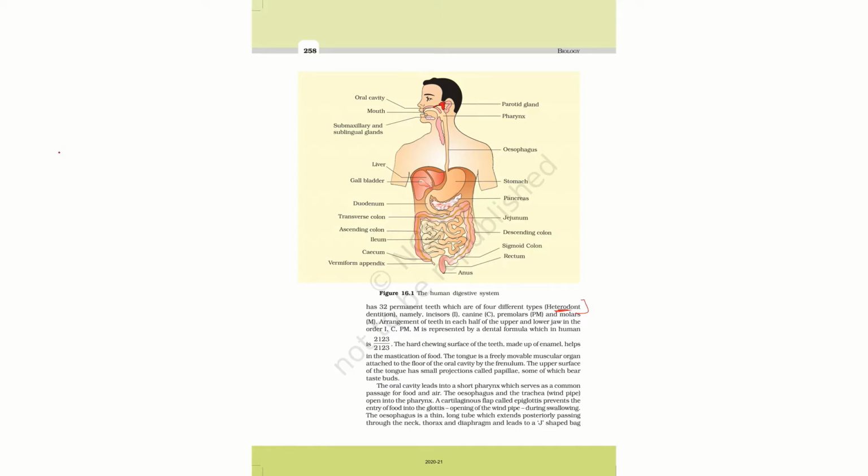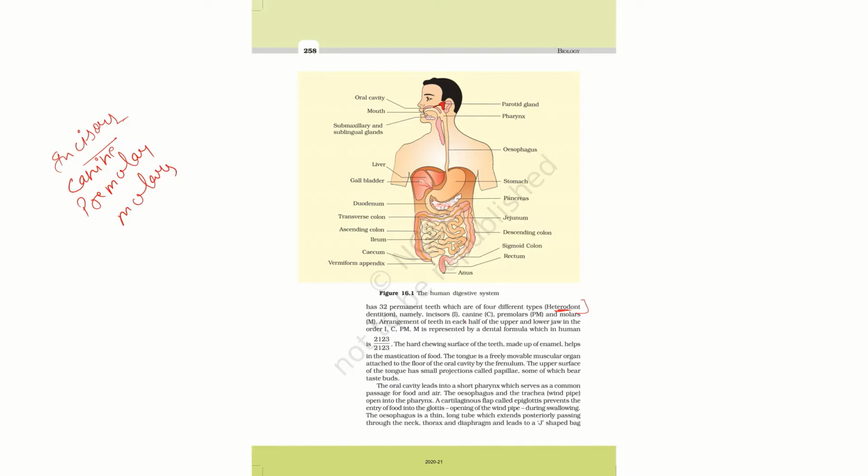The four different types of teeth are named incisors, canines, premolars and molars.